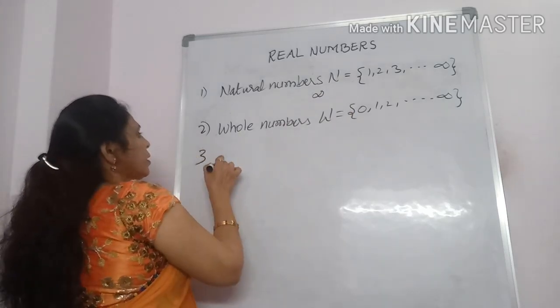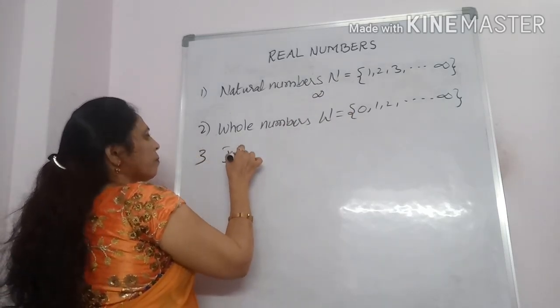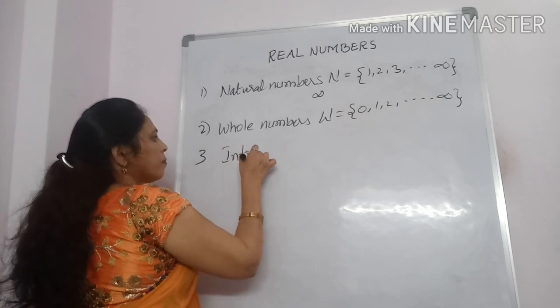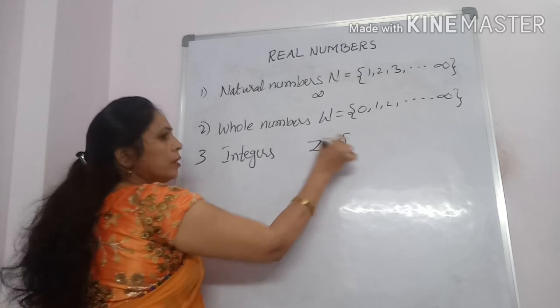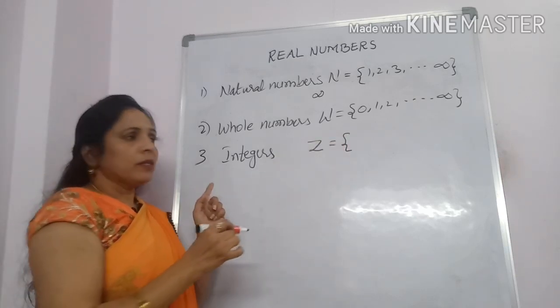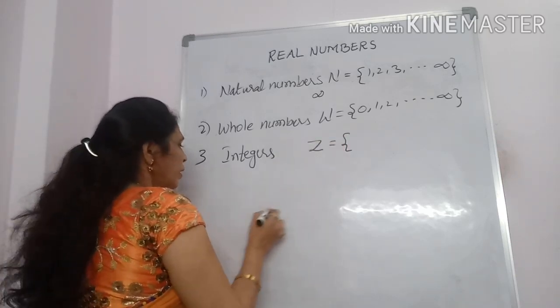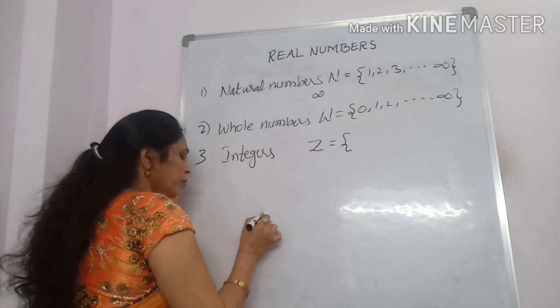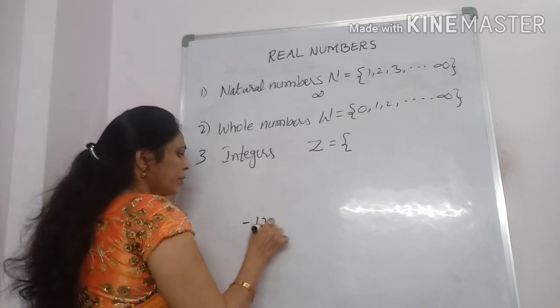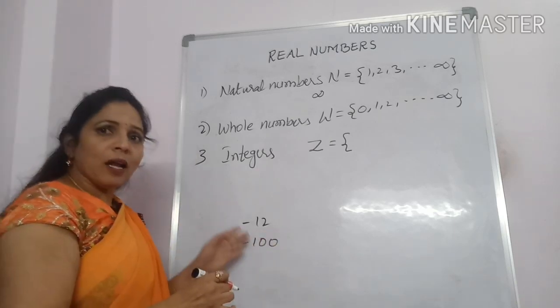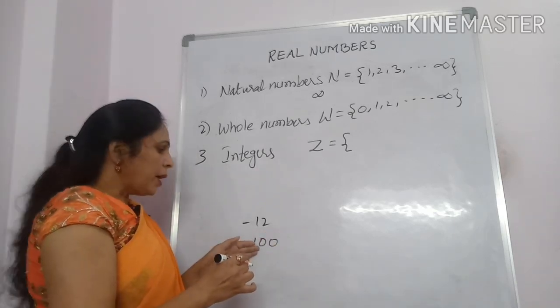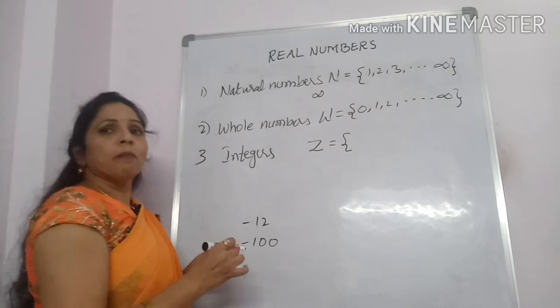The third one is integers, denoted by the letter Z. Here we have negative numbers, minus 12, minus 100. Negative numbers mean loss. Loss is denoted by the symbol minus.